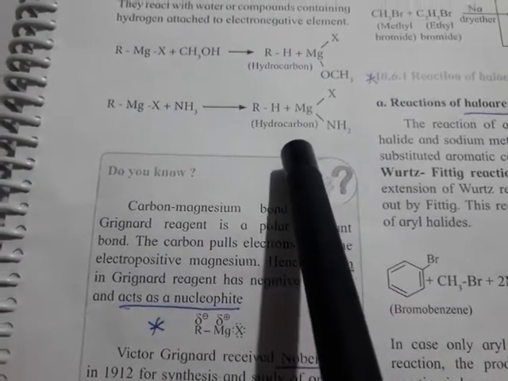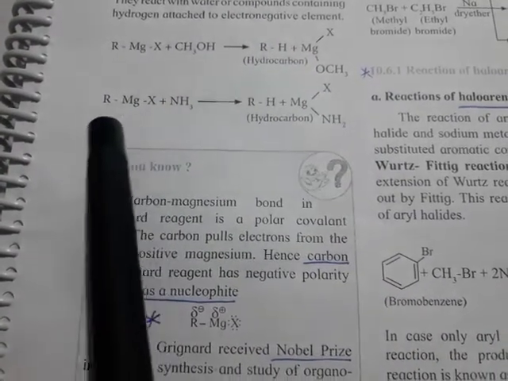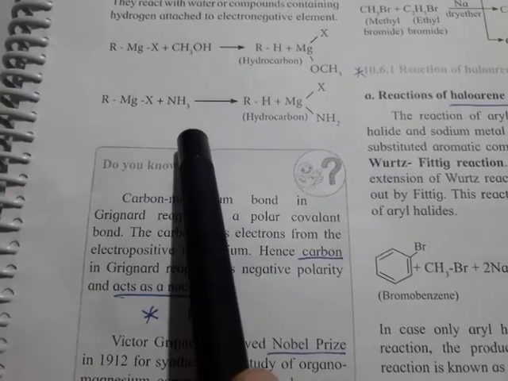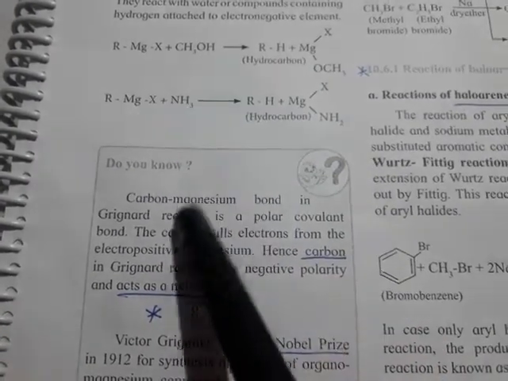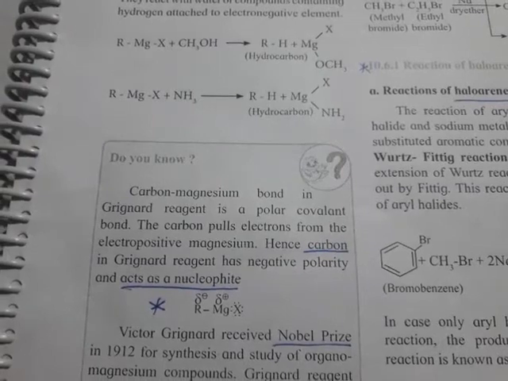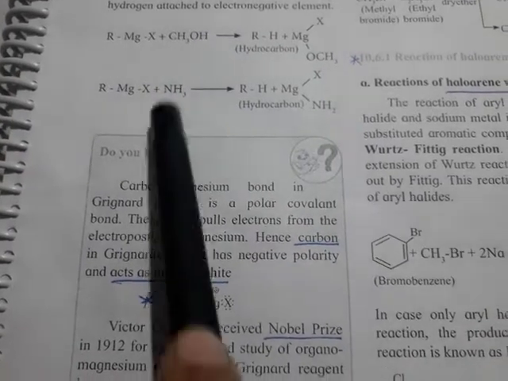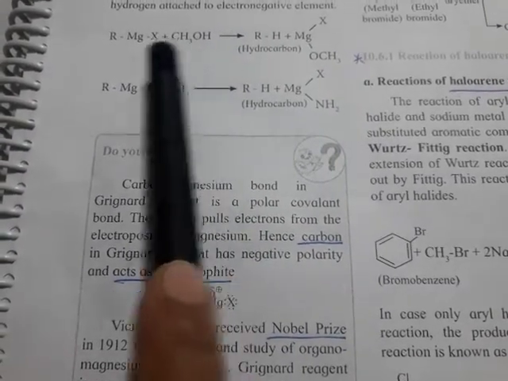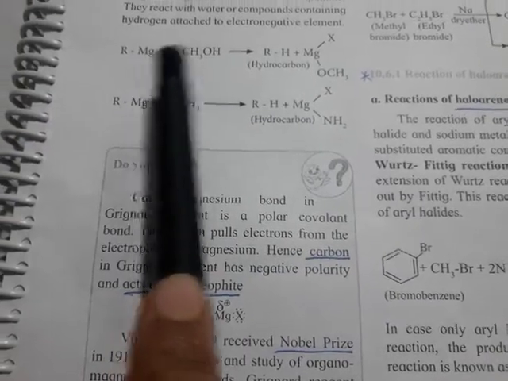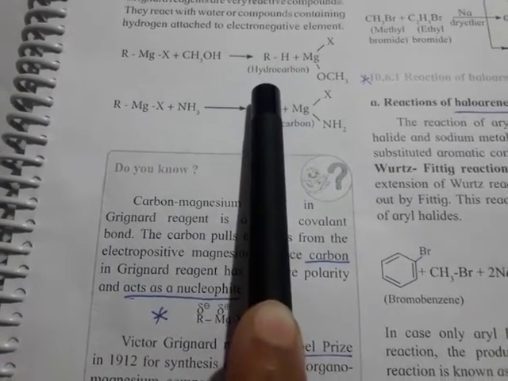In this reaction, remember, R comes from Grignard's reagent and H comes from these substances, alcohol, water and ammonia. R of alcohol is not involved in the formation of hydrocarbon.